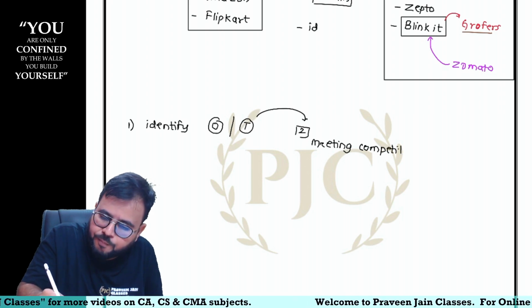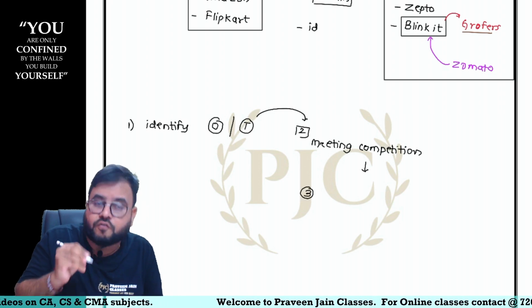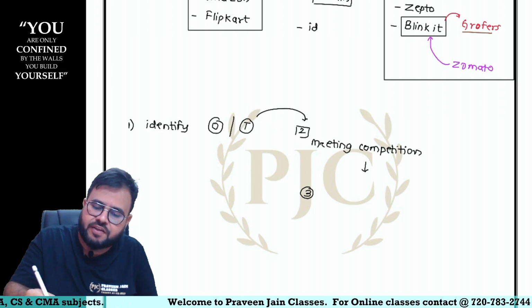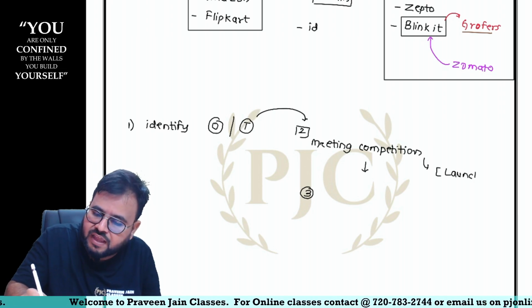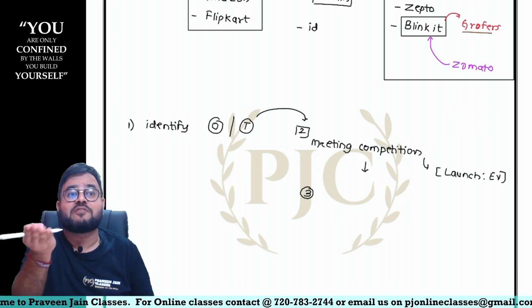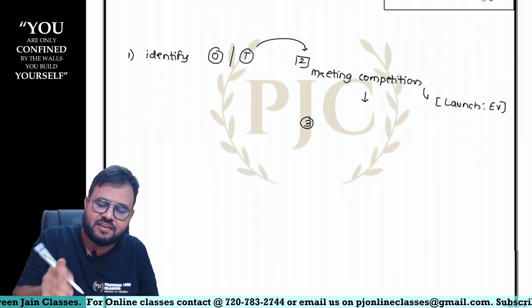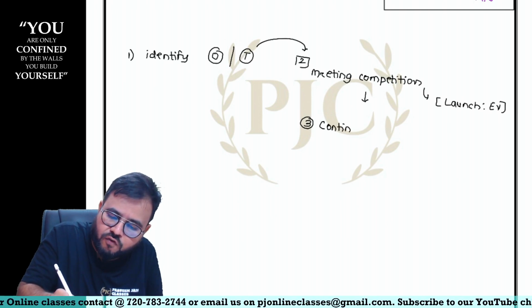You will be able to meet competition. Did you understand? Now, so what you said, we will also launch EV. So even Maruti also has to launch what, sir? EV. Now tell me, if you have to launch EV, you should have that skill also to launch EV, sir. Yes or no? Yes. That means now you should focus on what, sir?